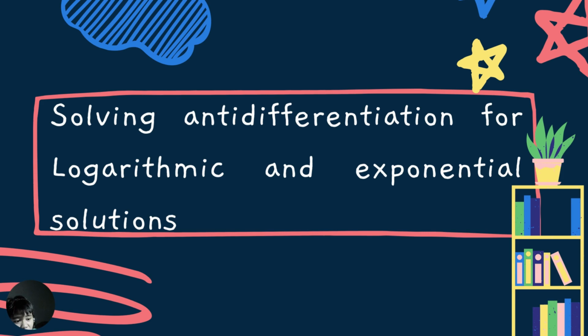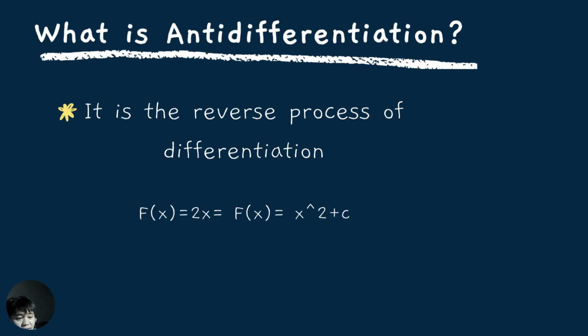Hi guys, today we'll be solving for antidifferentiation for logarithmic and exponential functions. What is antidifferentiation? It is the reverse process of differentiation. An example here is x to the power of 2, and its derivative is going to be 2x. The reverse process of 2x is going to be the integral of 2x equal to x to the power of 2 plus c.